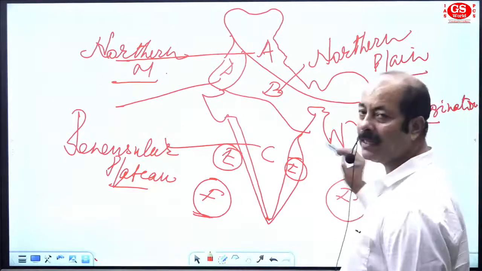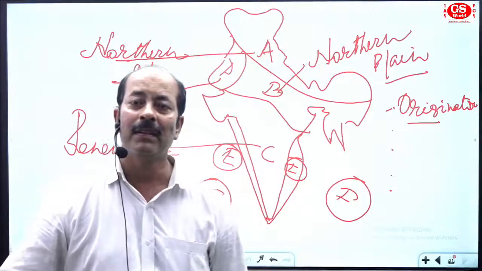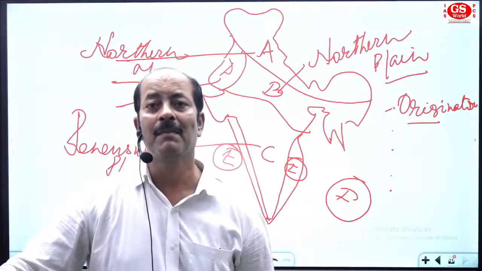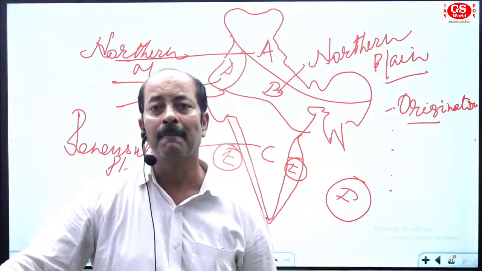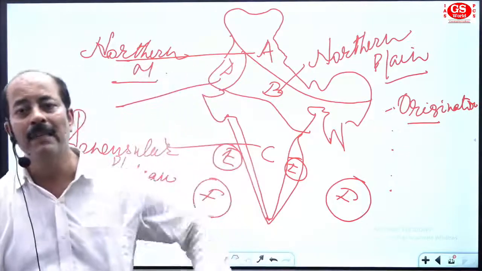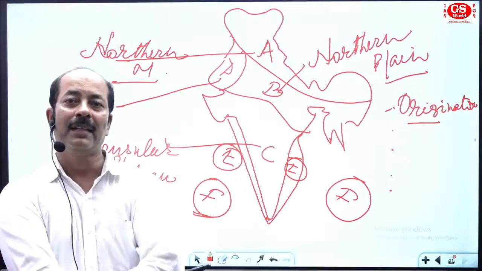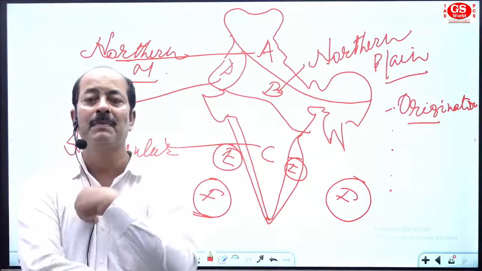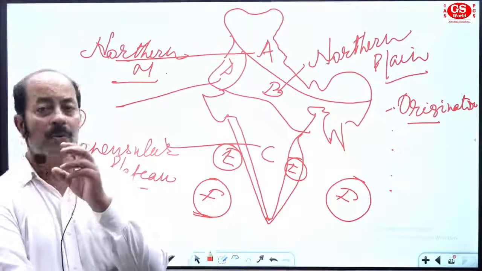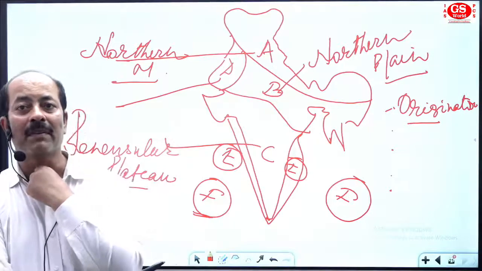Origination itself tells about the geology of that area or the age of that area. So first thing you always remember among the topography of India: the geology or the origination of that area, how that landform evolved or originated. अगर आपको निर्माण याद है तो आपने देखा फर्स्ट क्वेश्चन, इसमें से कौन सा सबसे नया पर्वत है आपसे पूछा गया. So you must know the origination of particular topography.